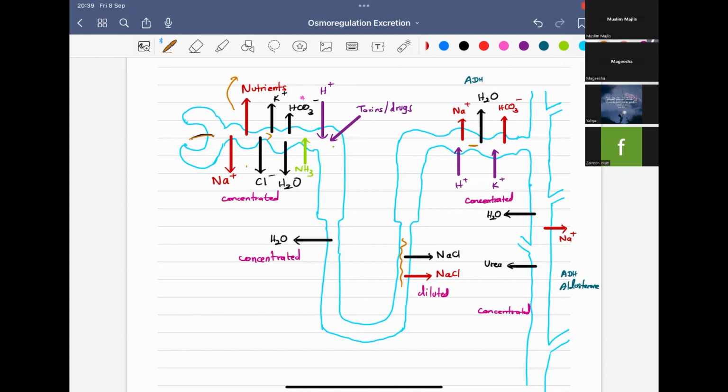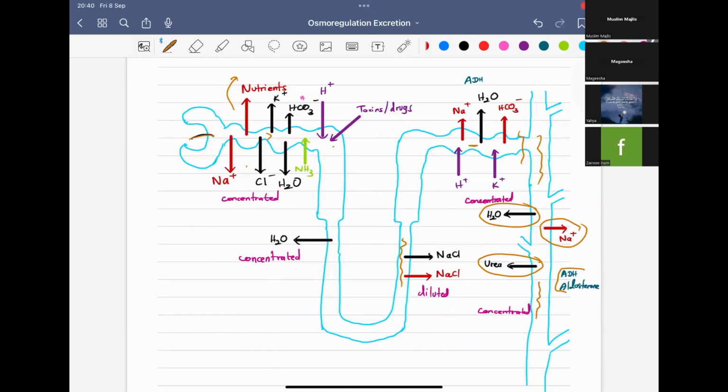There's the reabsorption of Na plus and passive reabsorption of water at the collecting duct. Also, there will be a high urea concentration in the filtrate. Therefore, urea will diffuse into the interstitial fluid. Finally, we have the concentrated urine in the collecting duct. This collecting duct will go into the pelvis and then into the ureter.